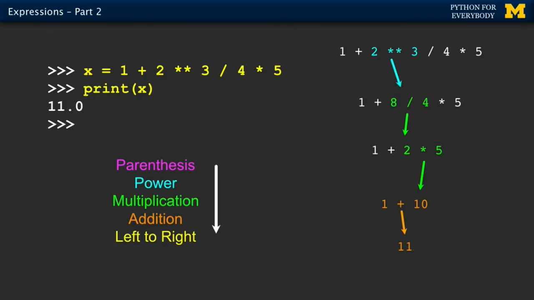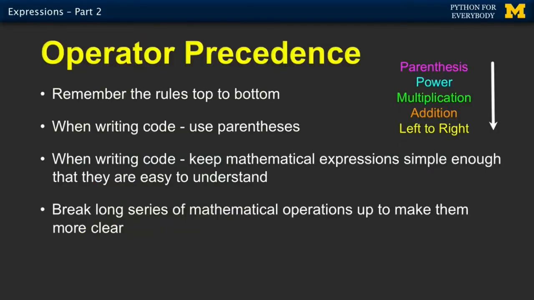Another kind of exam question is to ask what the parentheses would be. So the exponentiation happens first, the division happens second, and then actually you'd put another parenthesis because that result is multiplied by 5. And so that's another way to answer the same question, is say put the parentheses in where they belong. Like I said, parentheses first, power second, multiplication third, addition, and then left to right.